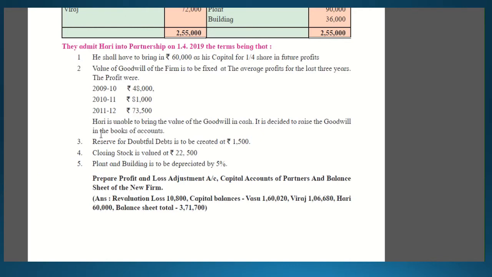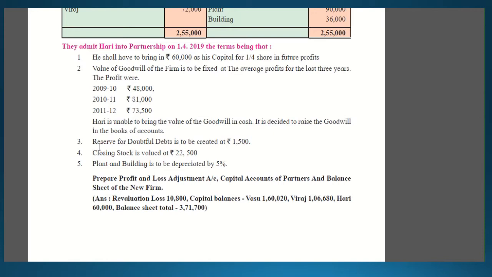Now we will do the revaluation entry. There are 3 revaluation entries, students, that we will do first. So what revaluation entries are given to you? They have given RDD, they have given closing stock, and they have given depreciation. Plant and building means plant and machinery and land and building both will be depreciated by 5%.